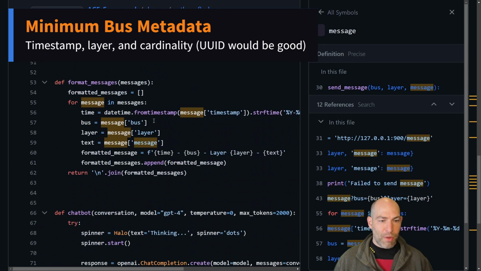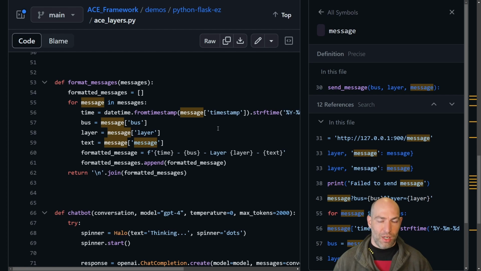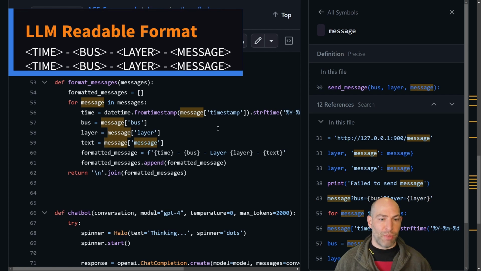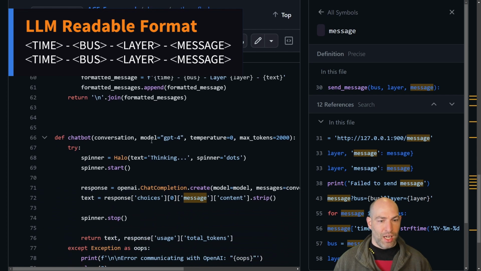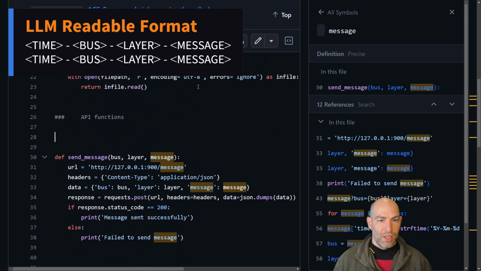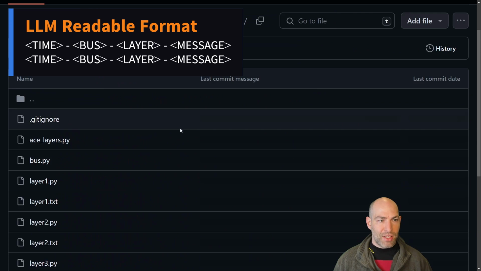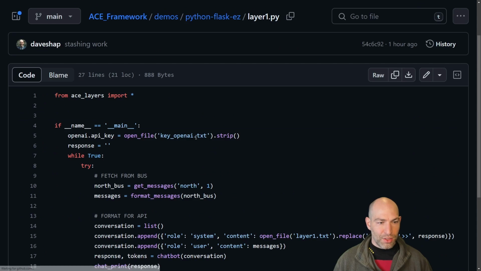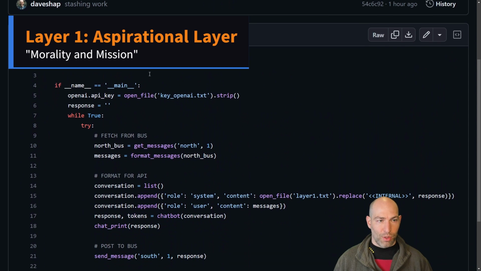I also have a format function, which formats it to look like a syslog server. And this formatting makes it more eminently readable by large language models. And then I've got my typical chatbot function, and then just a handful of functions. So this is the baseline, and then layer one. So this is pretty straightforward.